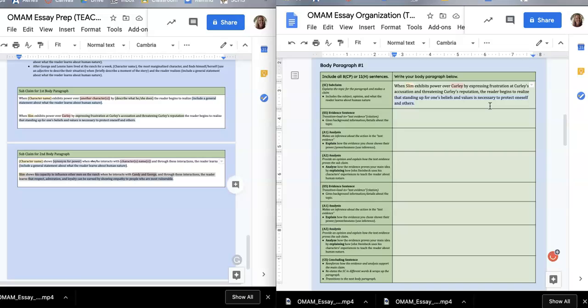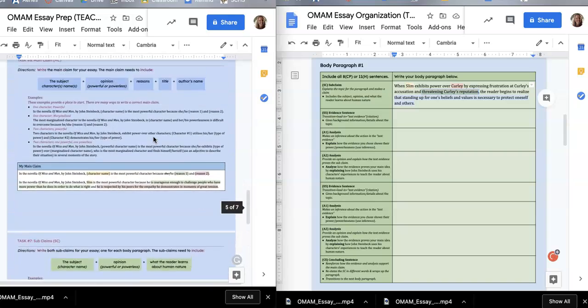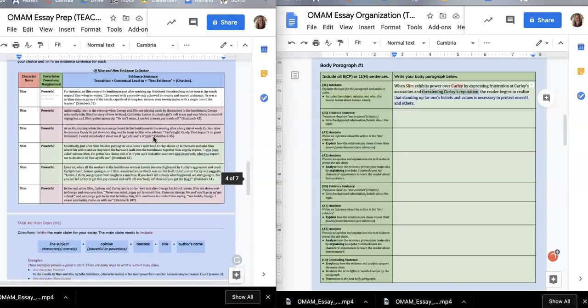So now what I need to do is go back and find these 2 pieces of evidence, where he expresses frustration at Curly's accusation and the other one where he threatens Curly's reputation. Okay, so I'm going to go back to my evidence.